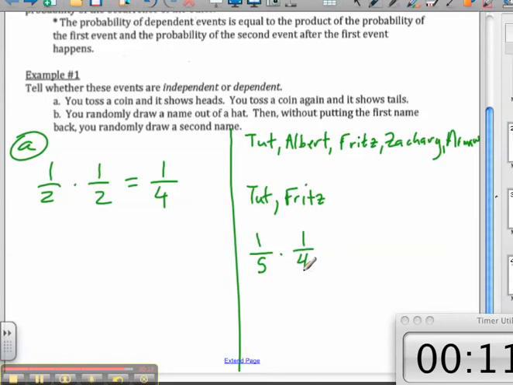So the probability that I'm going to get Tut and then Fritz is 1/5 times 1/4. And that's going to give me 1 out of 20. That's the probability that I get Tut and then Fritz. Does that make sense? All right. Good job, guys. Let's look at the next example.